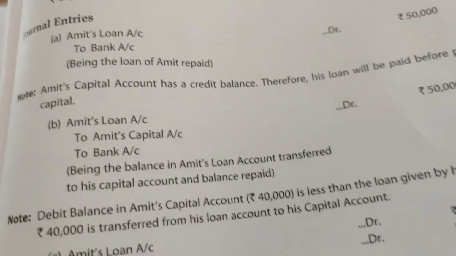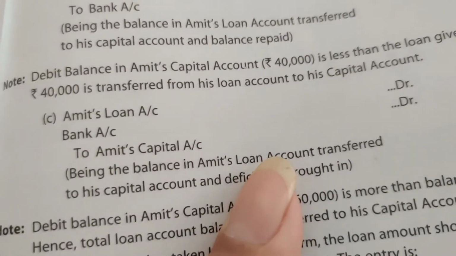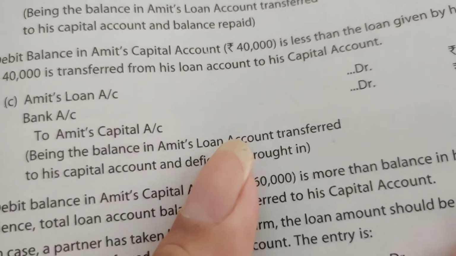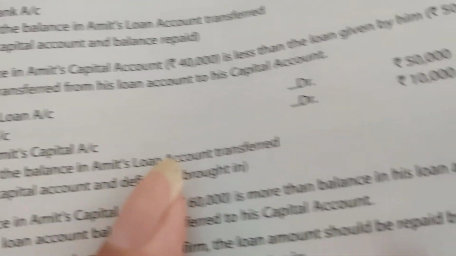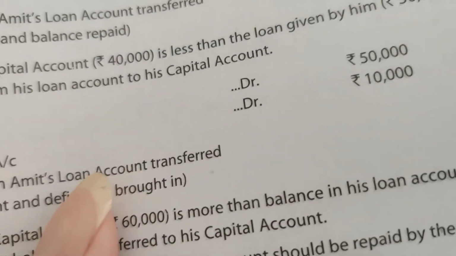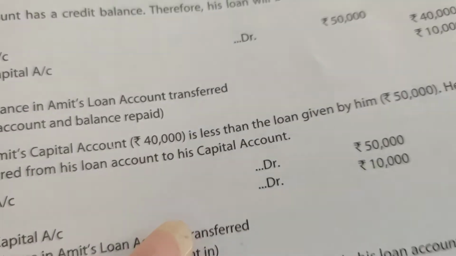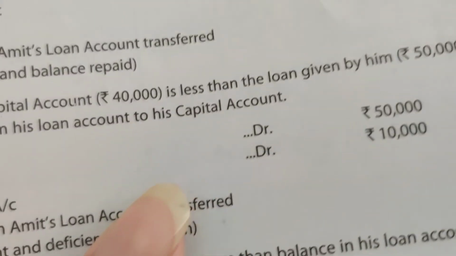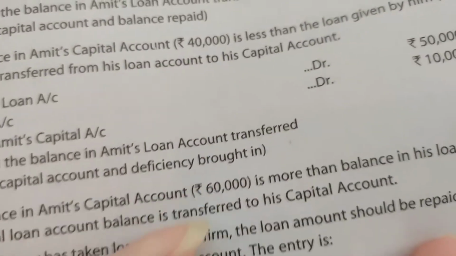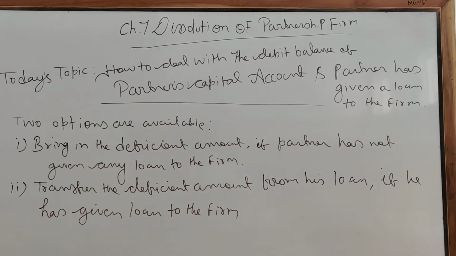See the third case: loan from partner is 50,000 and balance in his capital account is debit 60,000. Clear? Now what is happening in this situation? Here the debit balance of the capital is 60,000 while the loan account is 50,000. This means 10,000 is to be recovered from the partner. So debit Amit loan account by 50,000, call 10,000 from the partner and settle the debit balance of his capital account. In this way it has to be dealt with.